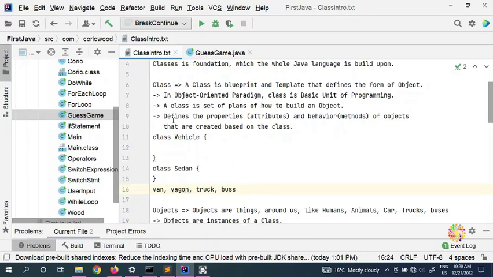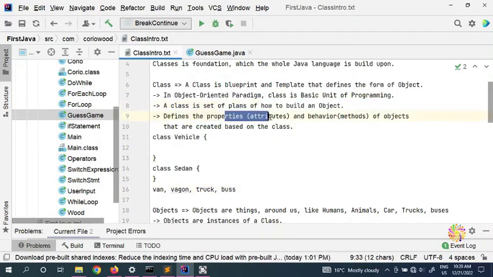The class defines the properties, attributes, and behaviors and methods of the objects that are created based on the class. So when you think of a class, say for example van, what comes to mind? The van has a color, the van has lights, a shiny roof, good glasses, a sporty look.